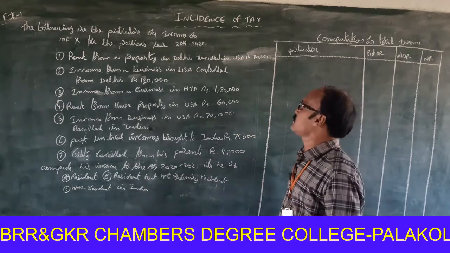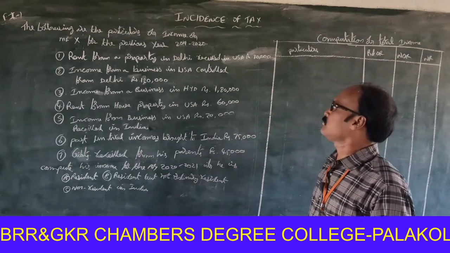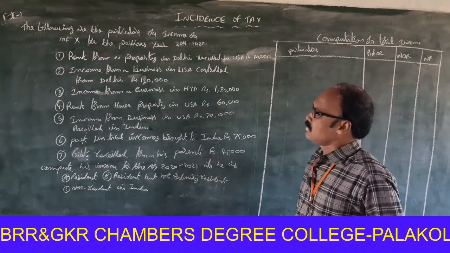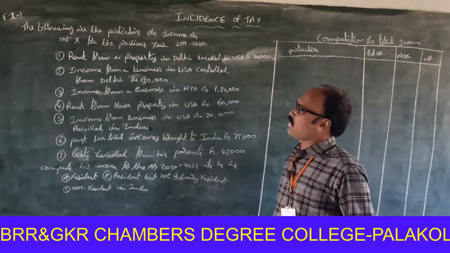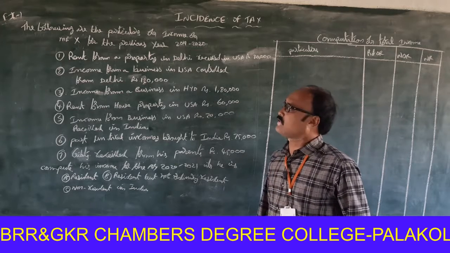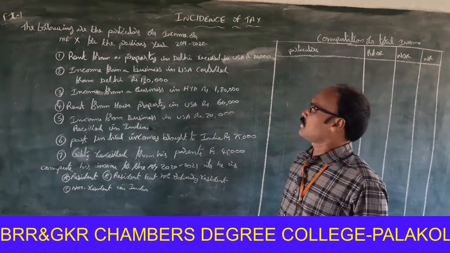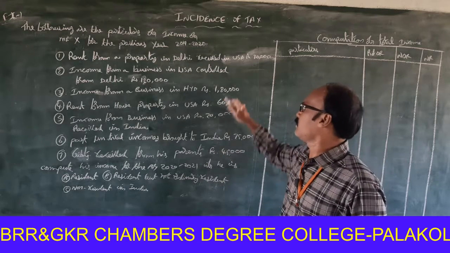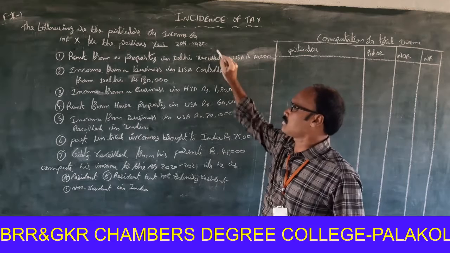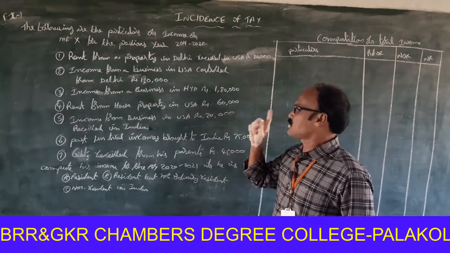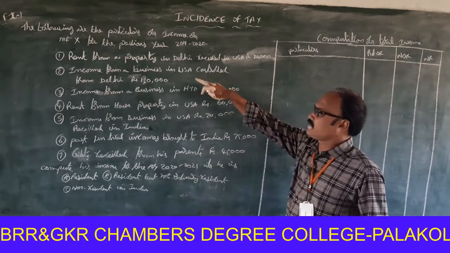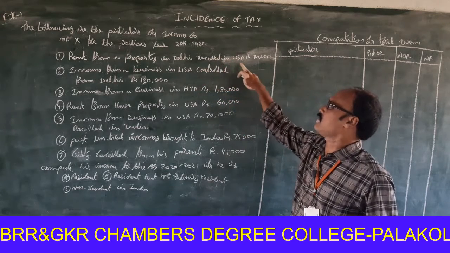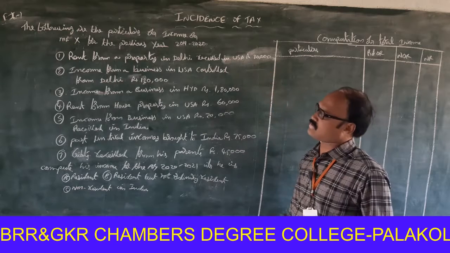Today we are going to discuss a simple problem, incidence of tax. Look at the problem first. The following are the particulars of income of X for the previous year 2019-2020. First one, rent from a property in Delhi received in USA, rupees 80,000.